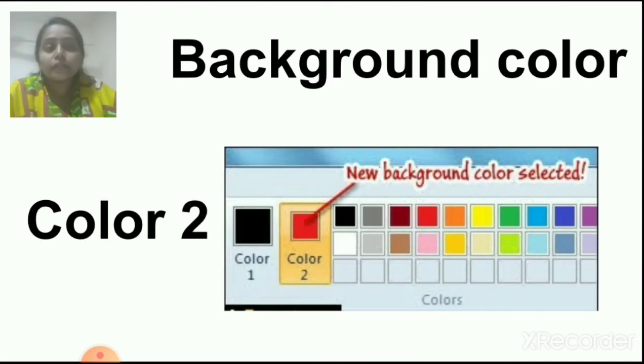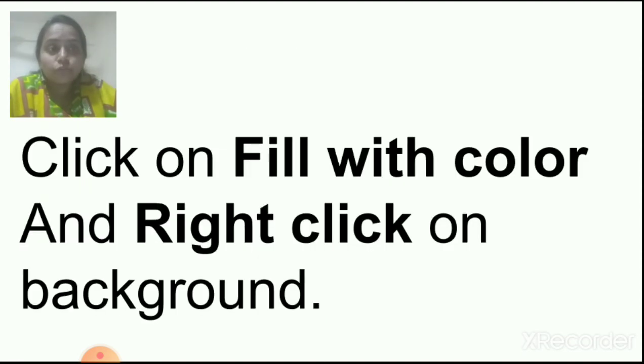Understood children? Now background color, you all know background color. Okay, color 2 is a background color. You can see color 2 is selected red color. You have to click on the fill with color bucket. That bucket I showed you in the tool option, that bucket you click. So fill with color, select the red color, then right click on the background color. Right click, not left button, right button.